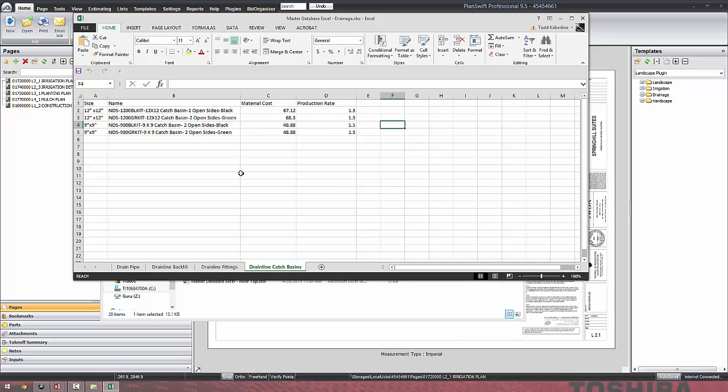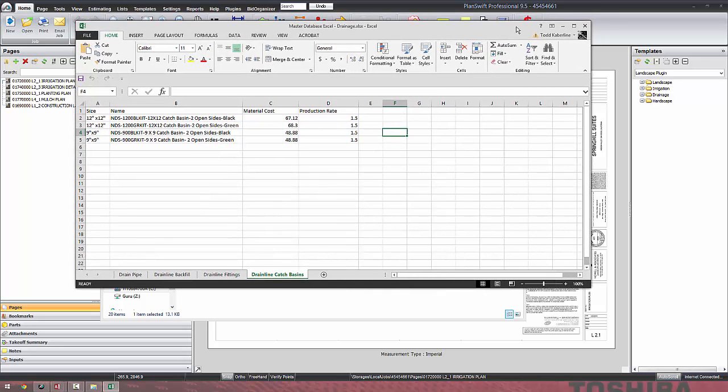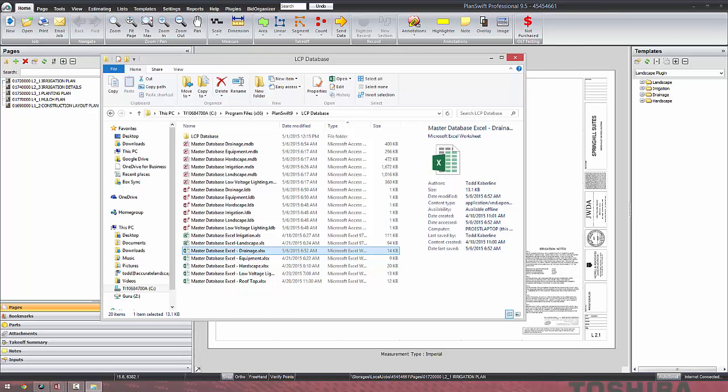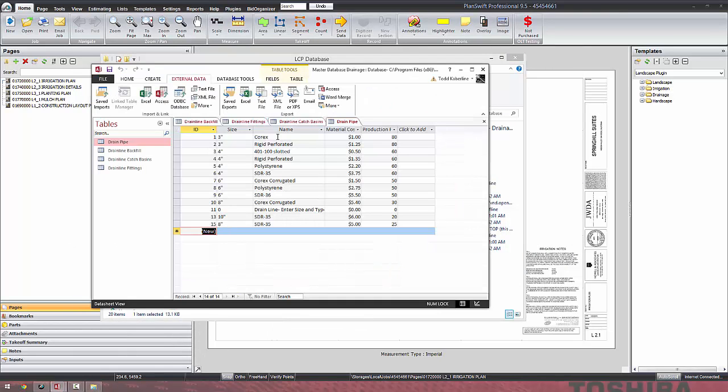Then you can re-import into Access and overwrite the files that are already there. So you're not stuck with what I have, and you're more than welcome to use what I have. These files then get imported into Access.